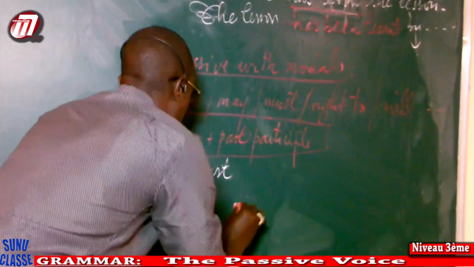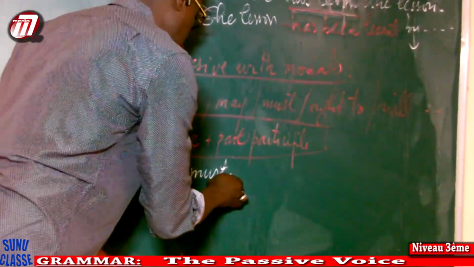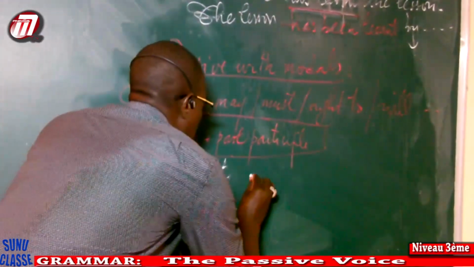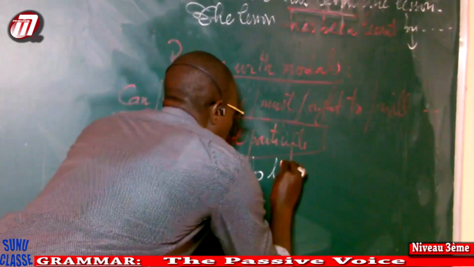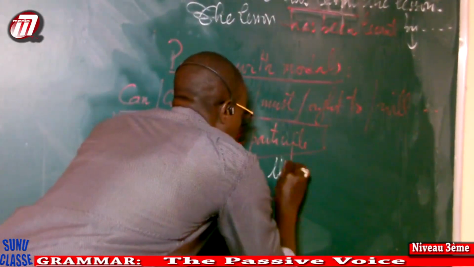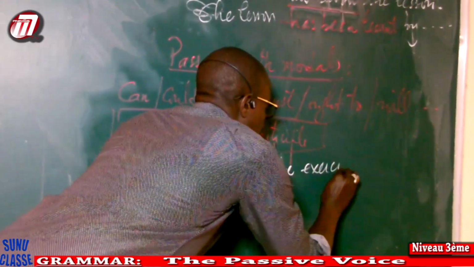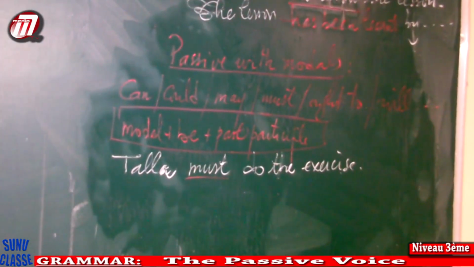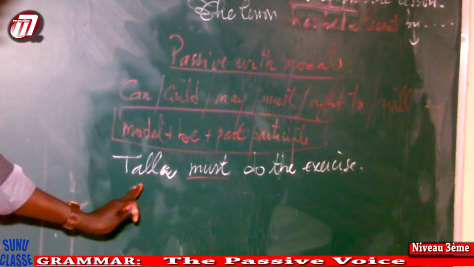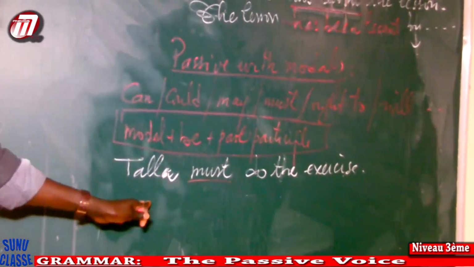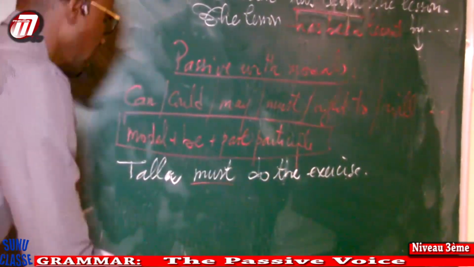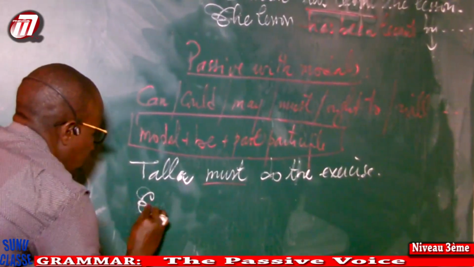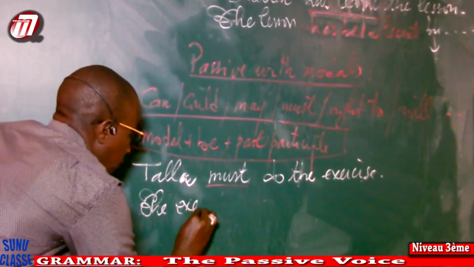Tala, for example, must is a modal. Tala must do the exercise. Very good. Tala must do the exercise. You have must as a modal. Now, how to transform this one into the passive voice? This is the active voice. I'm going to have the exercise. Very simple. The exercise.